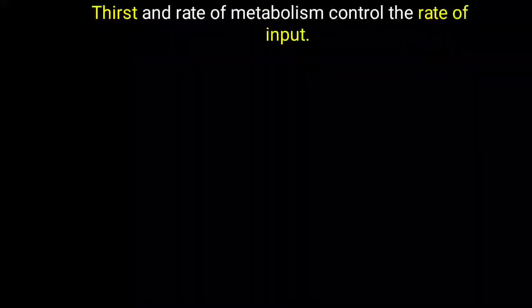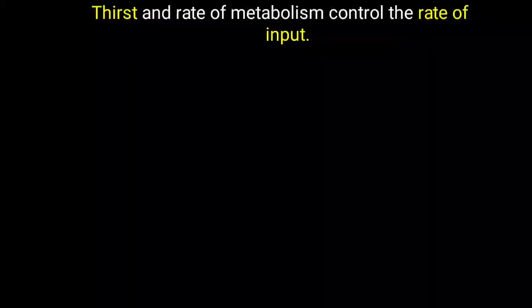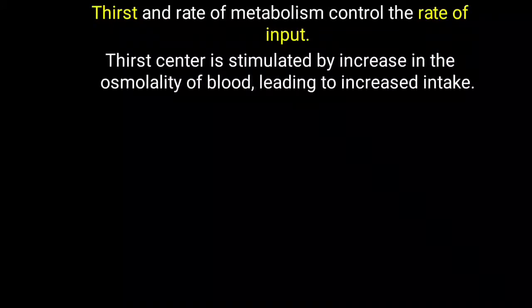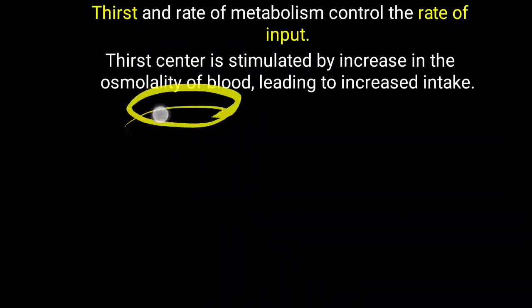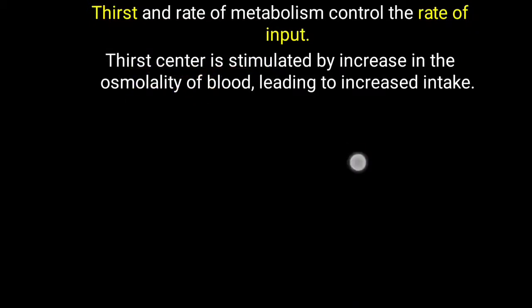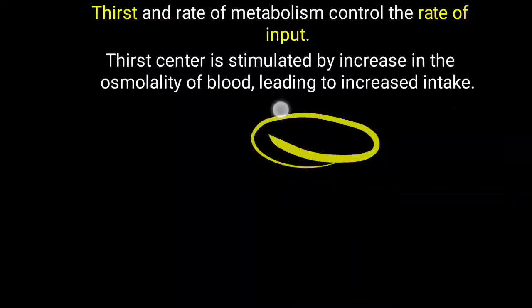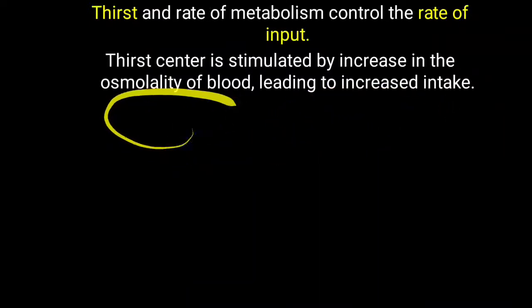Further, in relation to this water balance, you have to take care of the thirst center and rate of metabolism. These two are the main controlling factors for the input of water. The thirst center is stimulated when there is an increase in osmolality of the blood. Simply, when we are taking any concentrated solute or foodstuff, glucose level will increase, and that will increase the osmolality of the blood. This increased osmolality will stimulate the thirst center, and that will lead to increased intake. There will be more desire for water. So increased intake of water is there simply due to the increased osmolality of the blood.